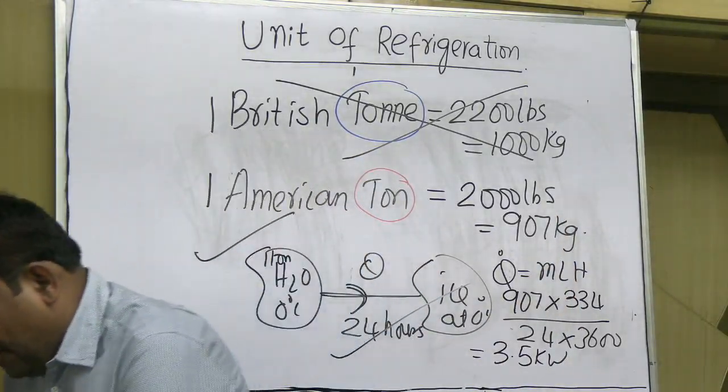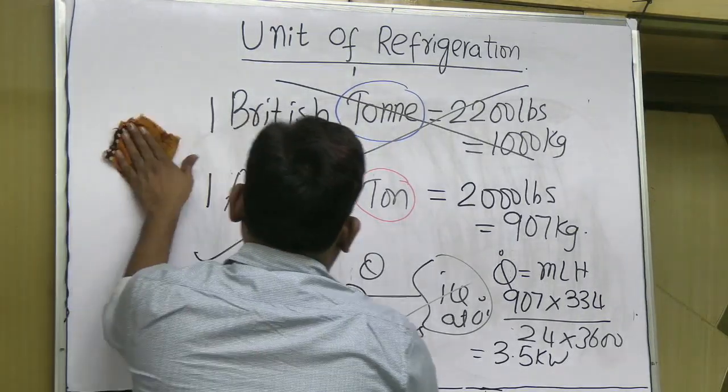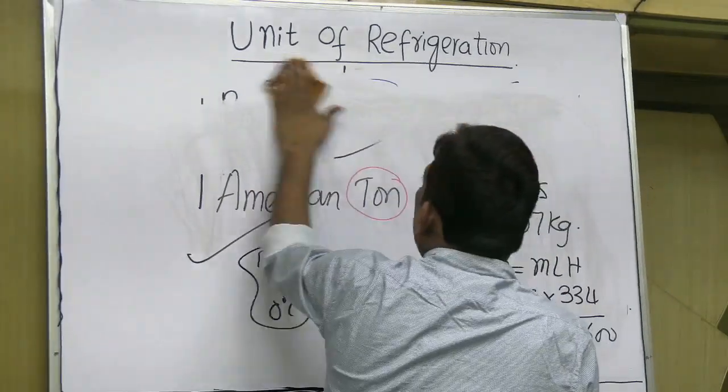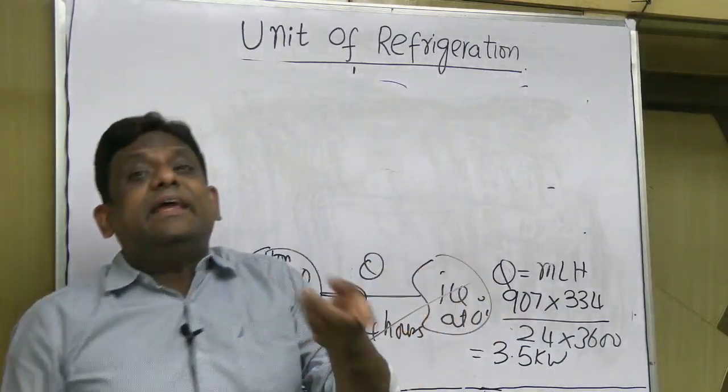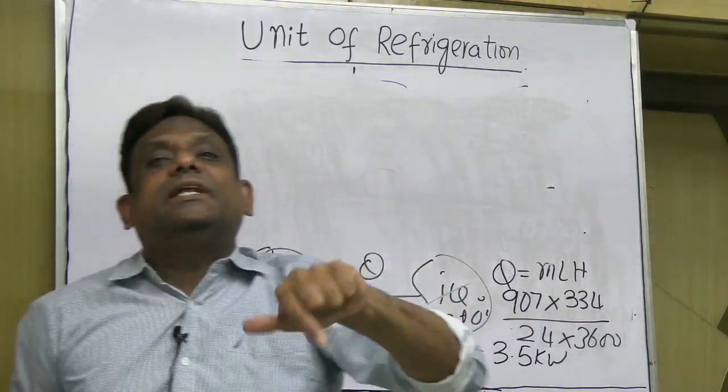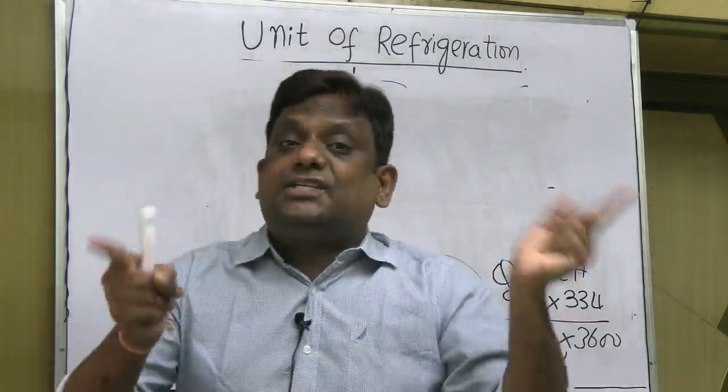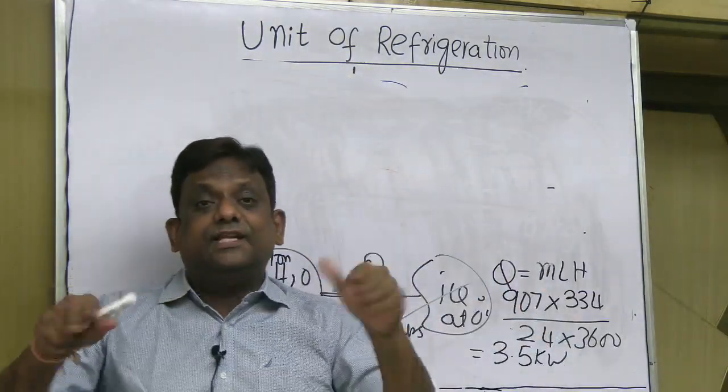So now I'll define very clearly what is 1 ton of refrigeration. It is the amount of heat that is to be removed from 1 American ton of water at 0 degrees centigrade to convert it into ice at 0 degrees centigrade in 1 day, that is 24 hours.